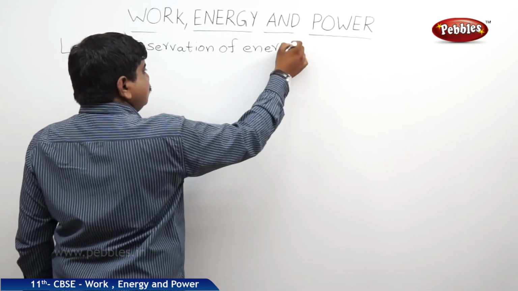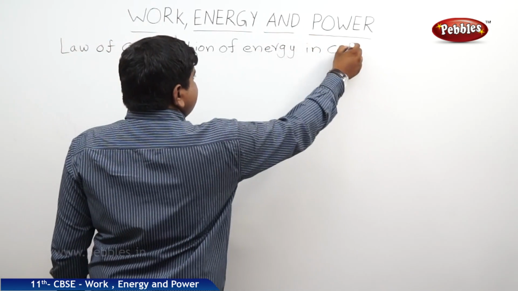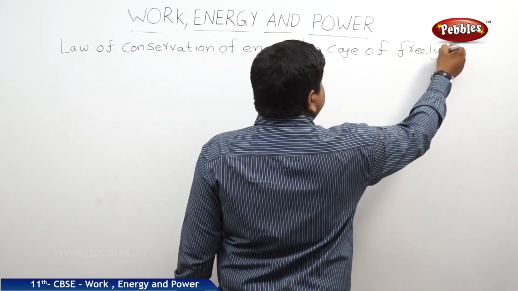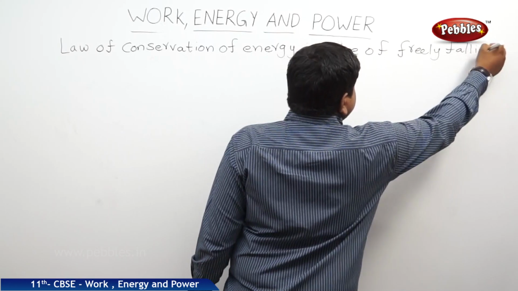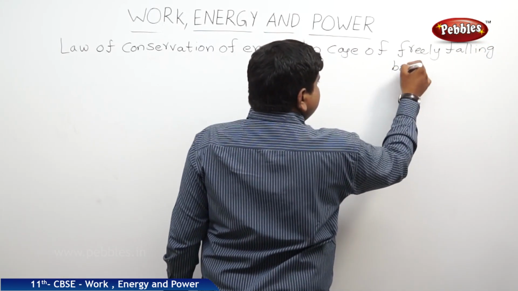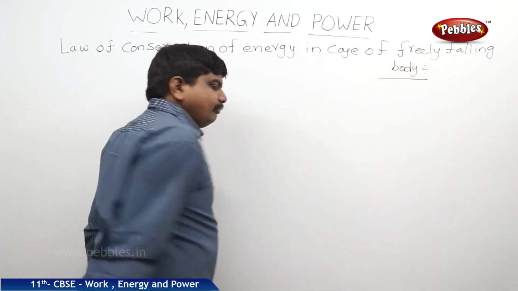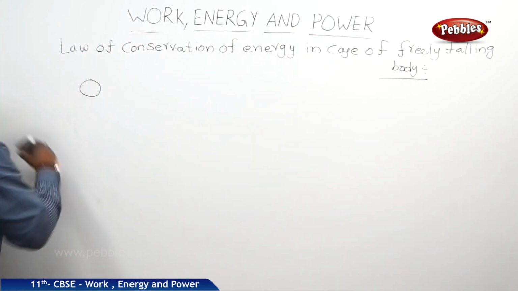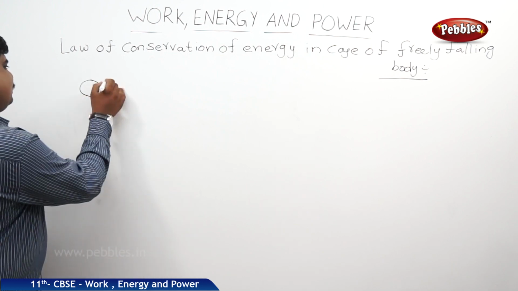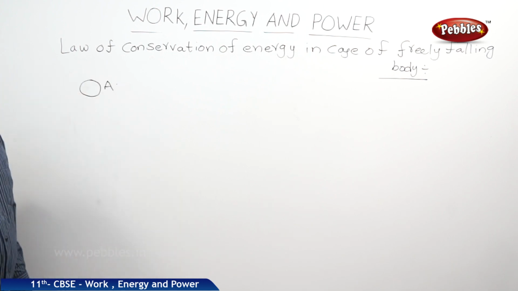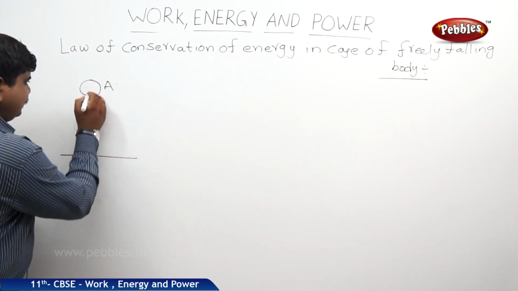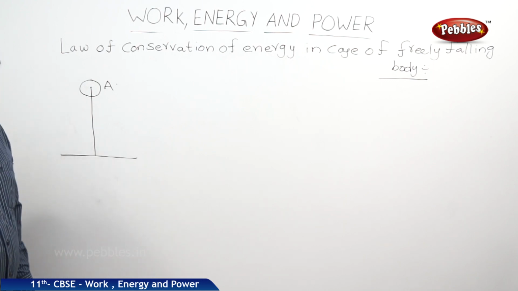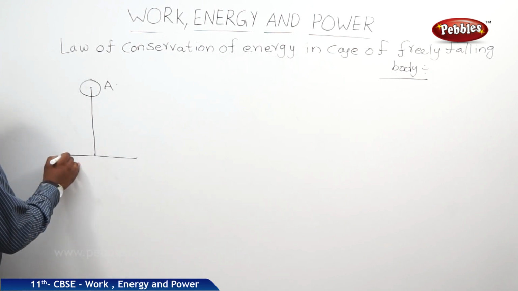In the case of a freely falling body, let us take a body of mass m. Initially it is at a position A. This position A is at a height h from the earth.